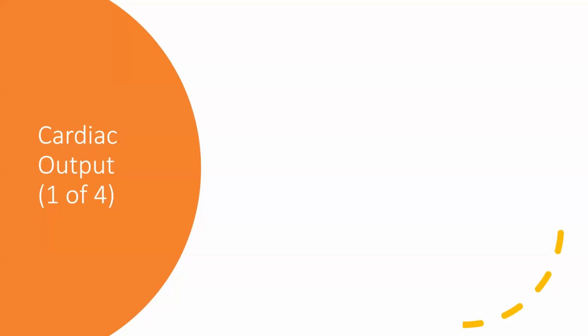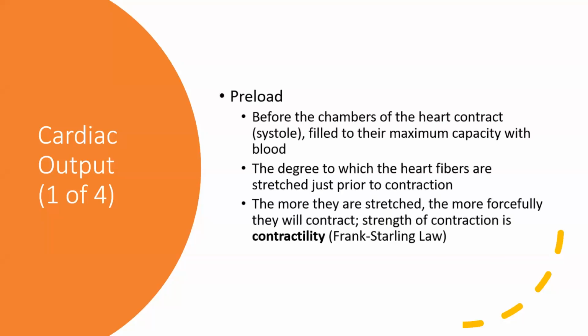Now we have one term called cardiac output. We have preload in the cardiac output. Before the chambers of the heart contract, which is called systole, they are filled to their maximum capacity with blood. So preload is the degree to which the heart fibers are stretched just prior to the contraction. The more they are stretched, the more forcefully they will contract. The strength of contraction is called contractility, which is also described by the Frank-Starling law.